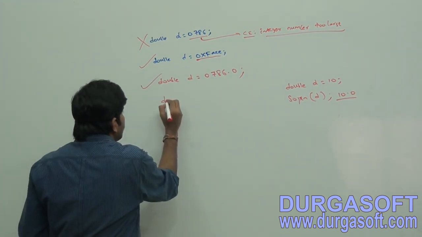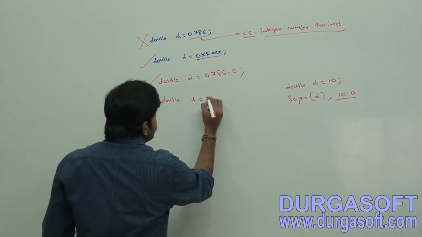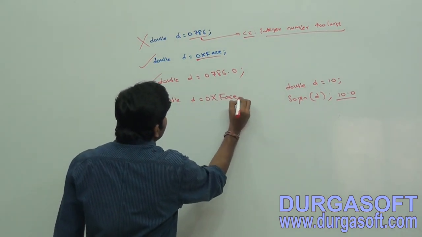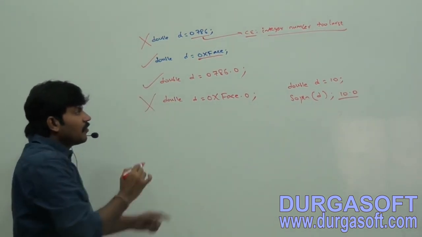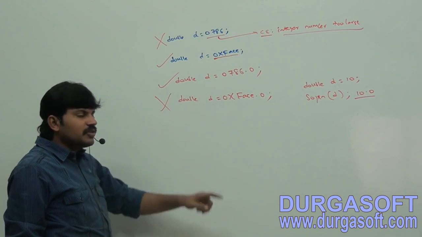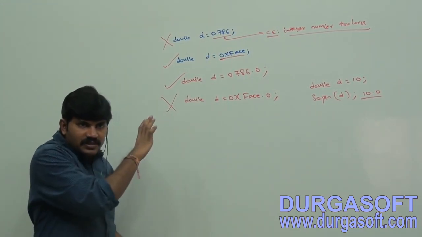Valid. Double D is equal to 0x face point 0. Valid or invalid? Invalid. Sir, floating point literal starts with 0x. What it means, sir? Like compilation error we are going to get. Any explanation is required?